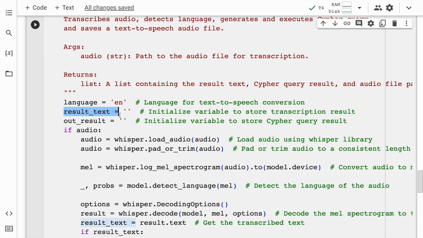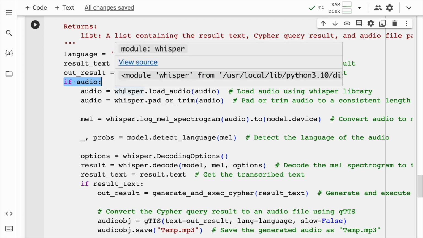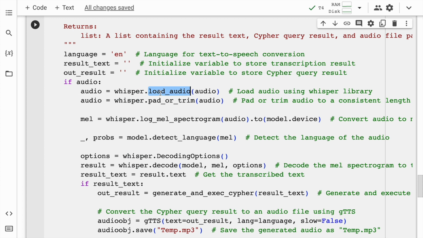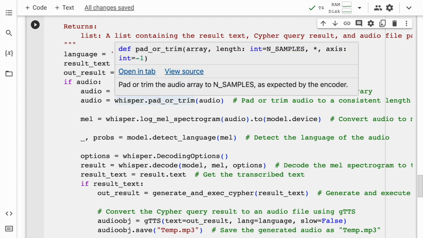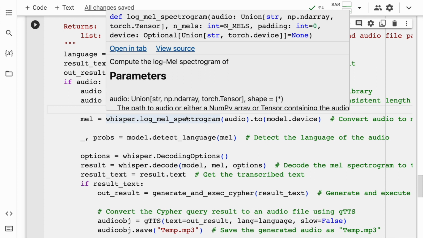I've defined two variables which are currently blank strings. If the function finds an audio, then using the Whisper model that I'll load going forward, I load the audio. I'll pad or trim the audio based on the input that I receive. Once I've done that, I'll pass the audio to the function called log mel spectrogram. So the audio file, which is basically a file which contains amplitudes of the signal, this particular function will convert those signals into frequencies, which is where log mel spectrogram comes into the picture.